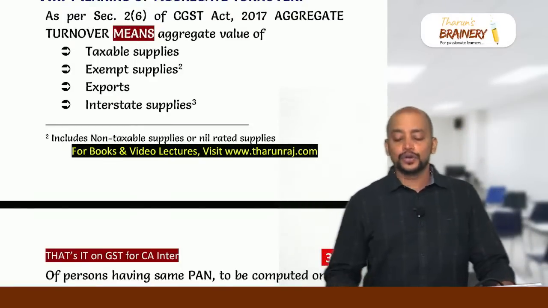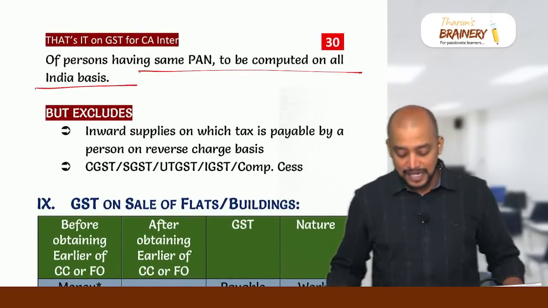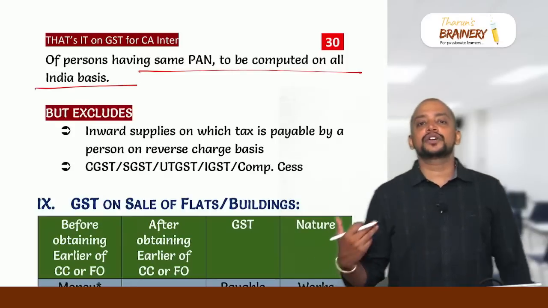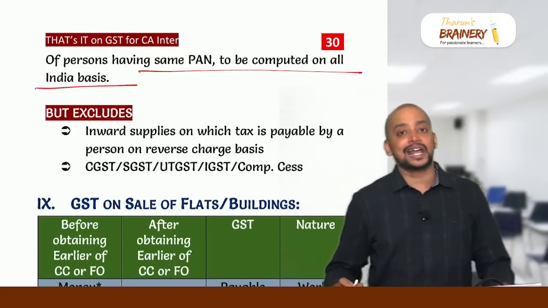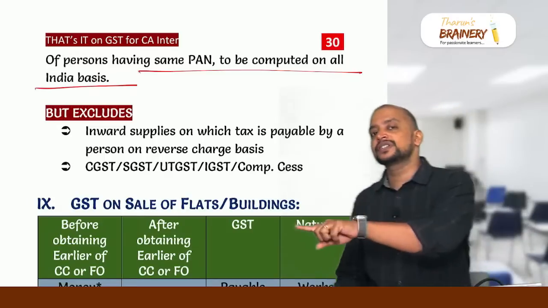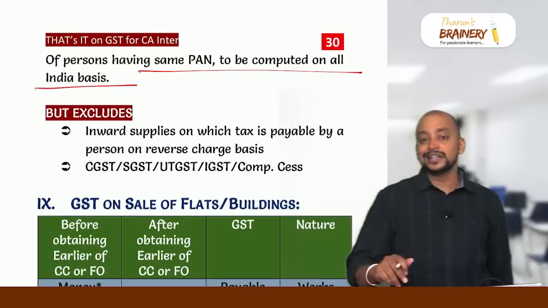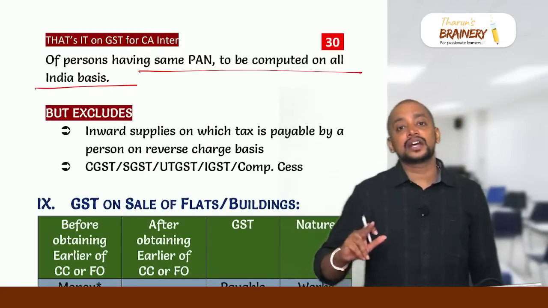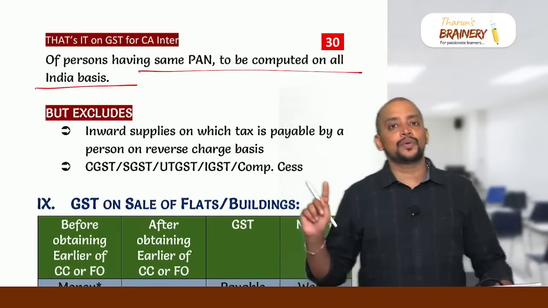And aggregate turnover is always computed on an all India basis and of persons having the same permanent account number. And aggregate turnover excludes inward supplies on which they are liable to pay GST under RCM, and even it excludes the taxes. Remember, in composition scheme, aggregate turnover excludes interest also. Generally aggregate turnover does not exclude interest, but aggregate turnover only for the purpose of composition scheme excludes interest on loans, advances, deposits.